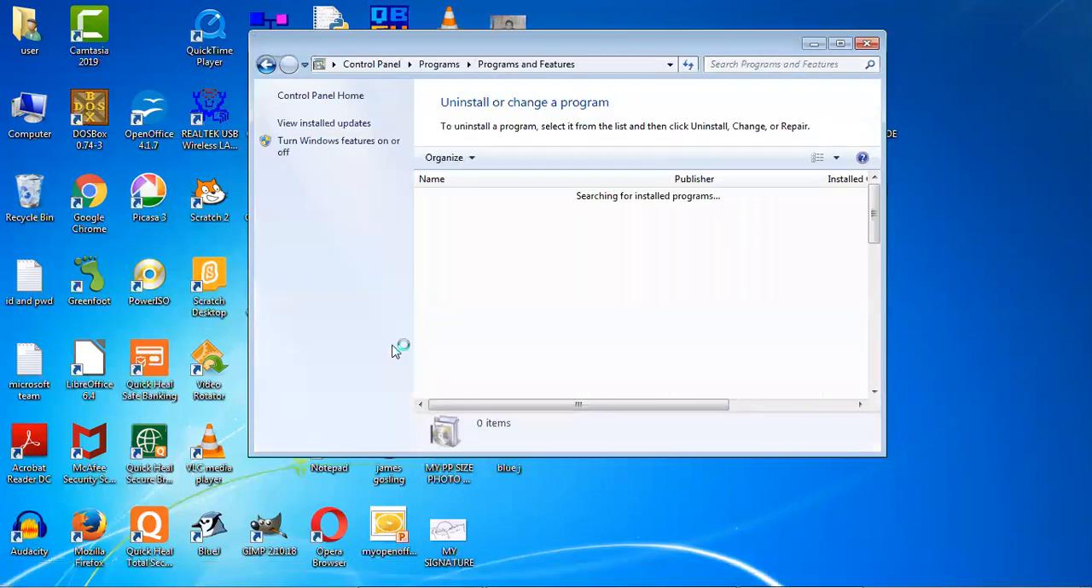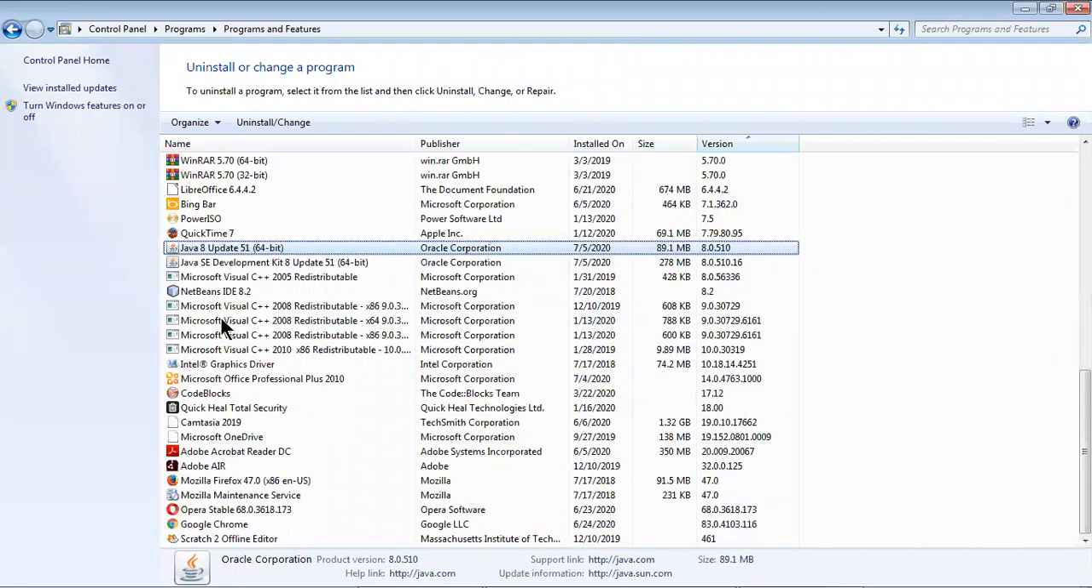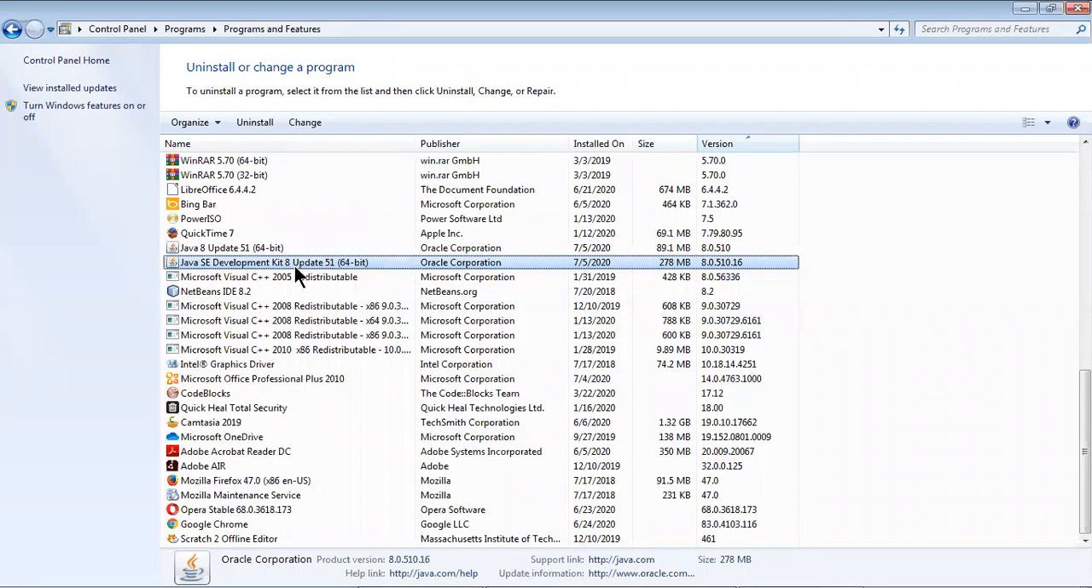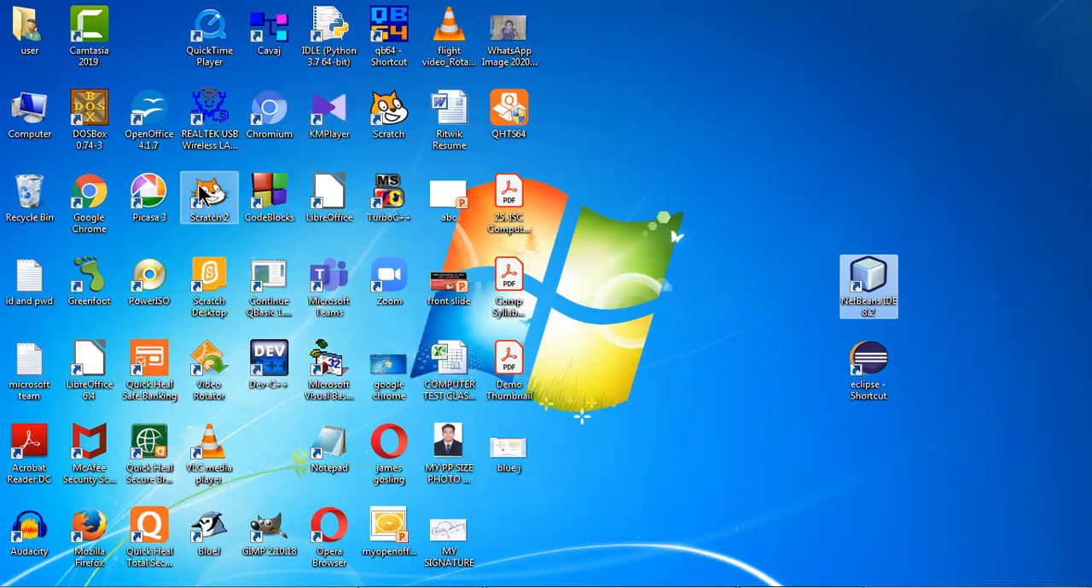Since I have already downloaded and installed, it will show in my system, and the version which I am using is Java SE Development Kit 8. So 8 is fine. You can go for 14, but what is the problem? BlueJ is meant for students only, because it is not necessary that we will be writing Java programs only using BlueJ. You can see here Eclipse, this is also an IDE. You can use NetBeans, this is also an IDE. So not only BlueJ. Where is BlueJ?